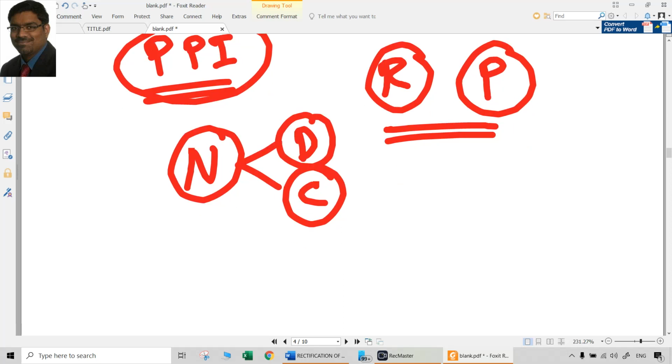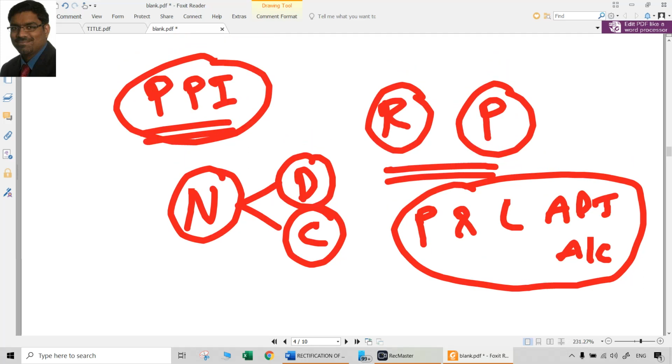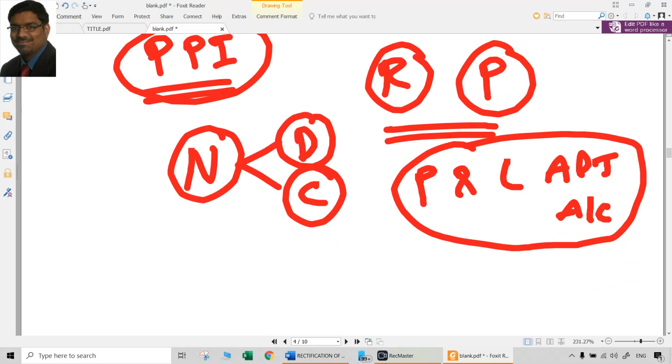Wherever we have to debit or credit a nominal account, we use something called profit and loss adjustment account. It is the account that has to be used wherever we have to either debit or credit nominal accounts. Real accounts and personal accounts, don't worry, happily debit or credit them, no problem. Anyway, we can't do anything other than debit and credit. But wherever a nominal account is supposed to be debited or credited, you have to use profit and loss adjustment account